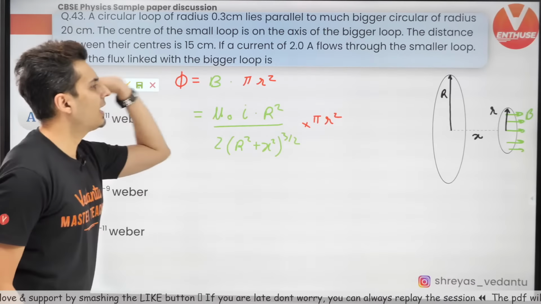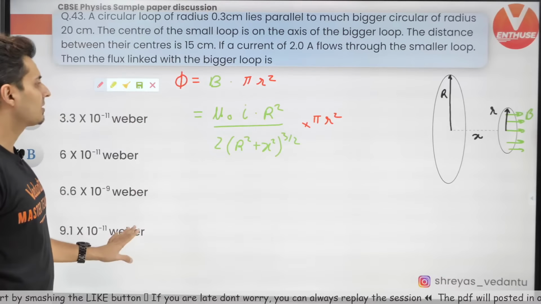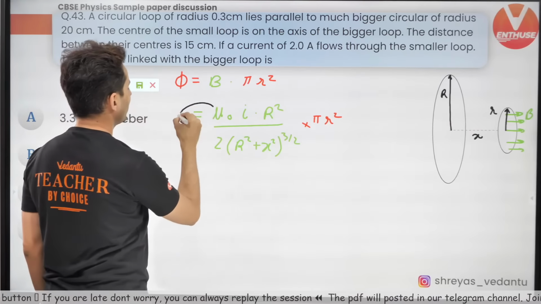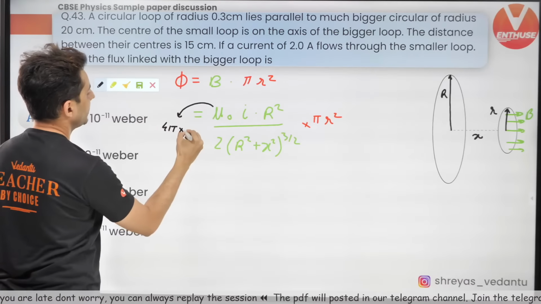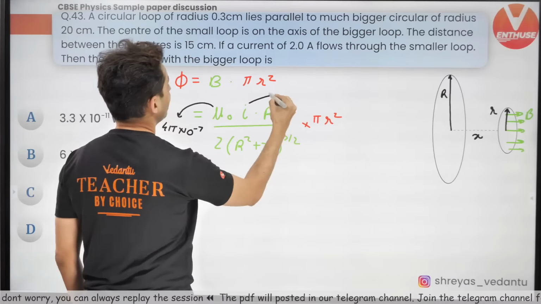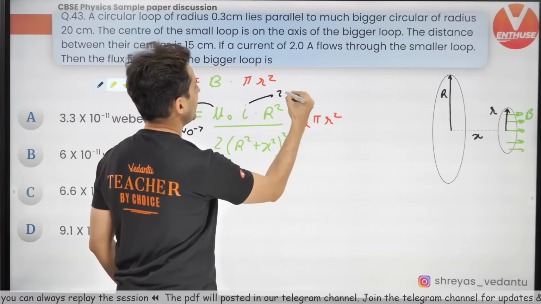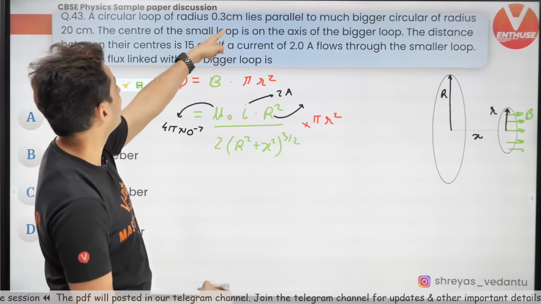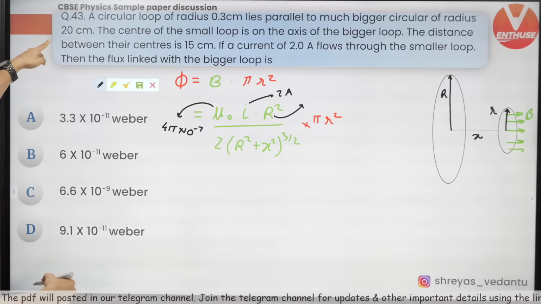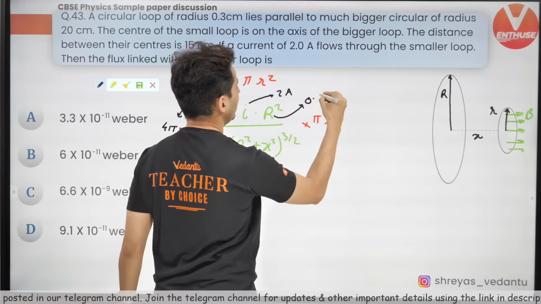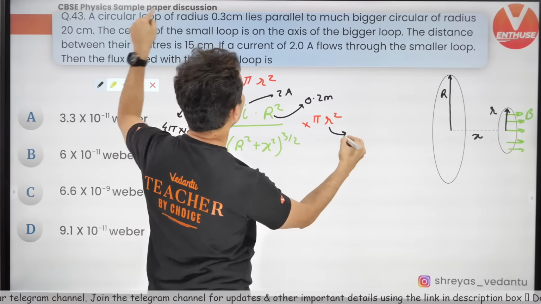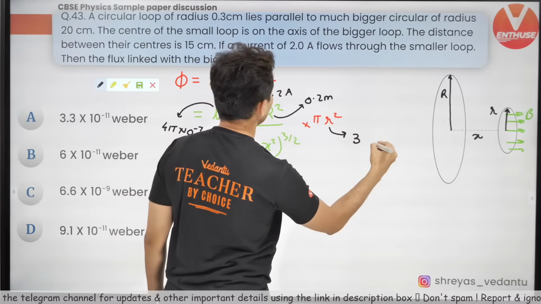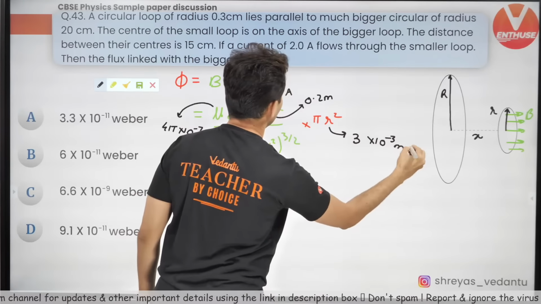Now substitute everything, whatever is there in the question. As simple as that. So for example, mu naught, you will put it as 4 pi into 10 to the power minus 7. Current, is it given? Yes, it is 2 amperes. Radius, the bigger circular loop is 20 centimeters. So this is 0.2 meters. Smaller loop 0.3 centimeters. That means 3 into 10 to the power minus 3 meters.